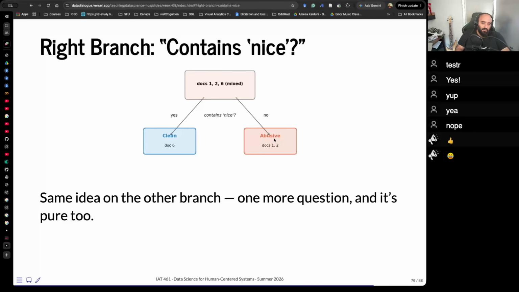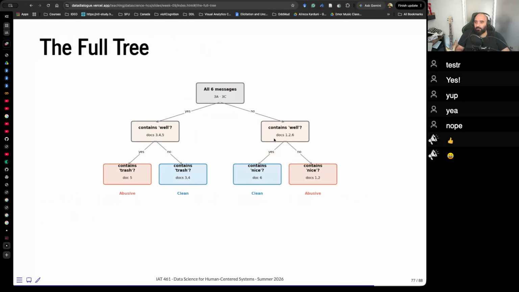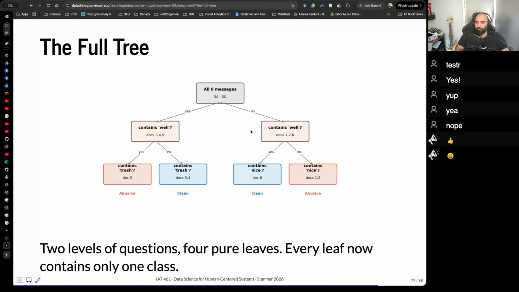Decision trees are simple. How it learns: it basically builds a tree like this of decisions, and then you can just go down and see which one is your classification based on where you end up. Okay? In this case, we have 2 levels of questions, 4 pure leaves. Every leaf now contains only 1 class.